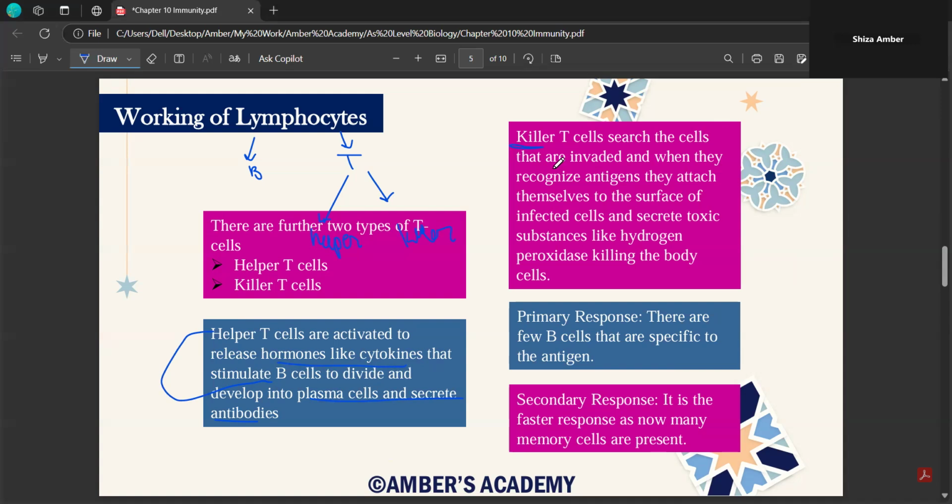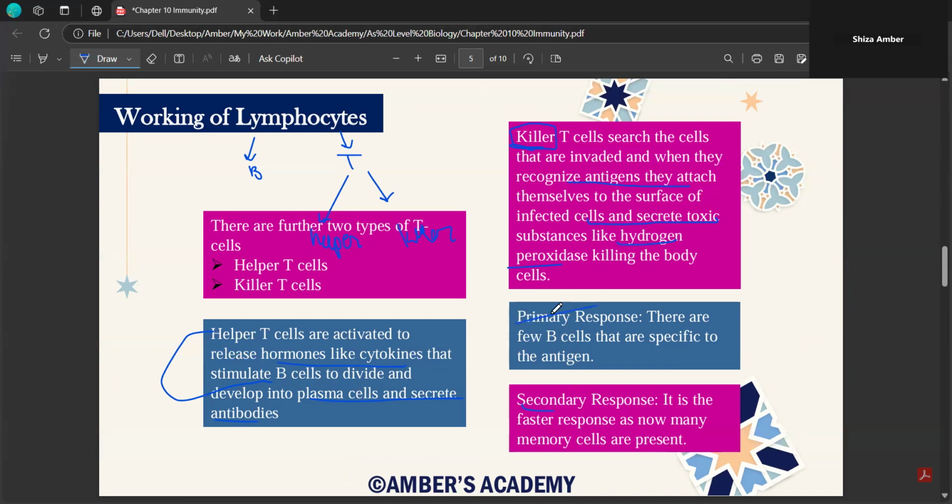They are completely different. They search the cells that are invaded, and when they recognize antigens, they attach themselves to the surface of infected cells and secrete toxic substances like hydrogen peroxide, killing the body cells. By the name killer, you need to understand that they kill those cells that are infected. But how do they kill those cells? By releasing toxic substances like hydrogen peroxide. You need to remember that it is released by killer T cells, and this ultimately kills the body cells.